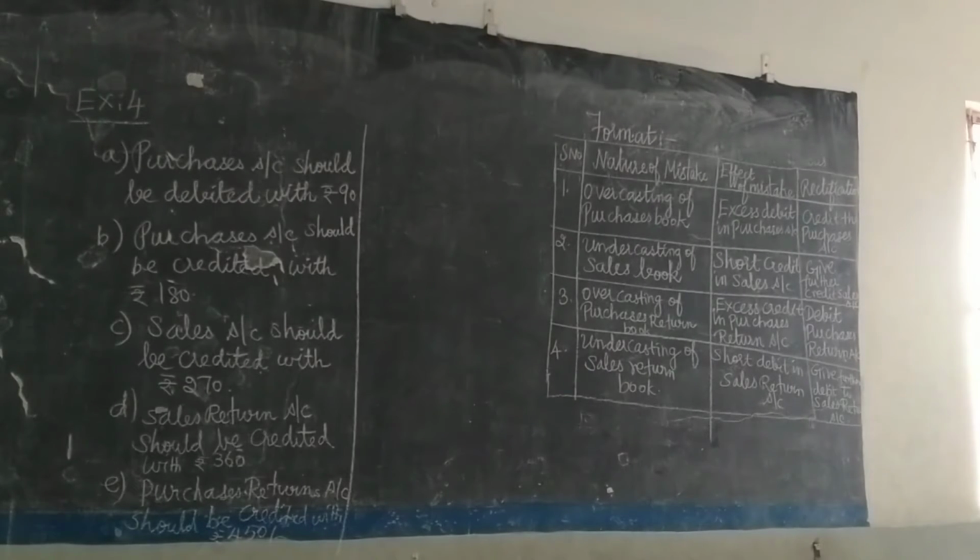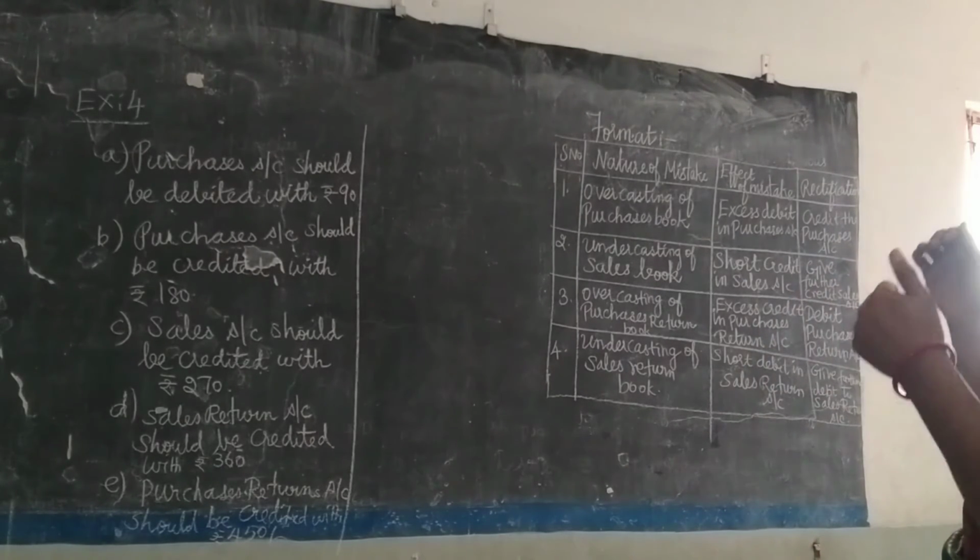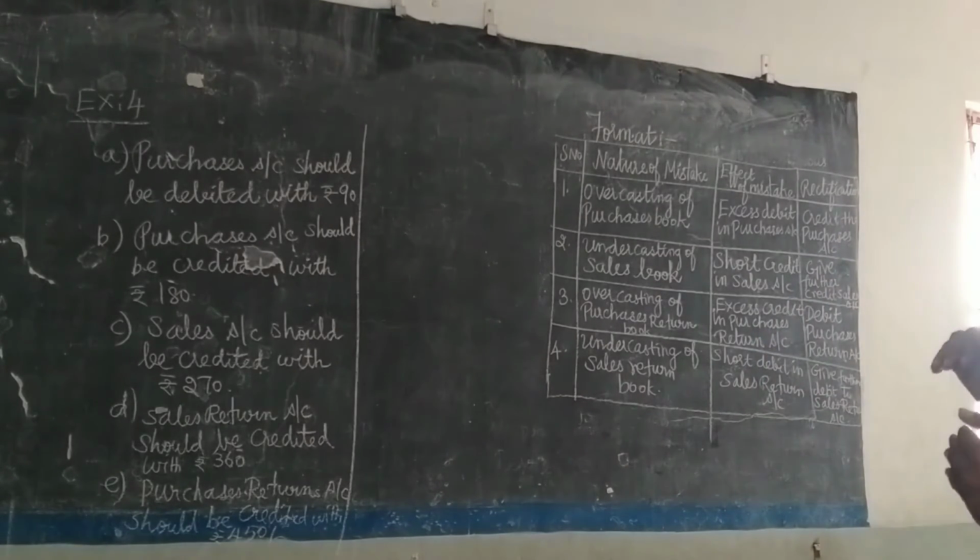Let us move on to exercise number 4. I will explain the sum. Rectify the following errors before preparing the trade balance. The total of purchase book was carried forward 90 less. So purchase book is 90 less, isn't it? So under costing of purchases book.